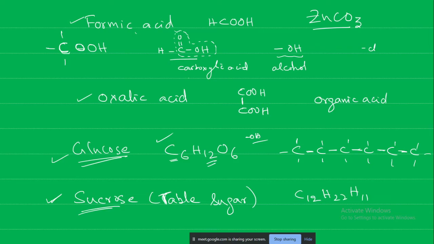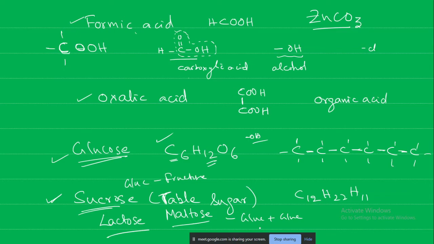So as you said that sucrose is the example of table sugar, is maltose an example of table sugar? Maltose. Here sucrose is glucose plus fructose, but maltose is glucose plus glucose.